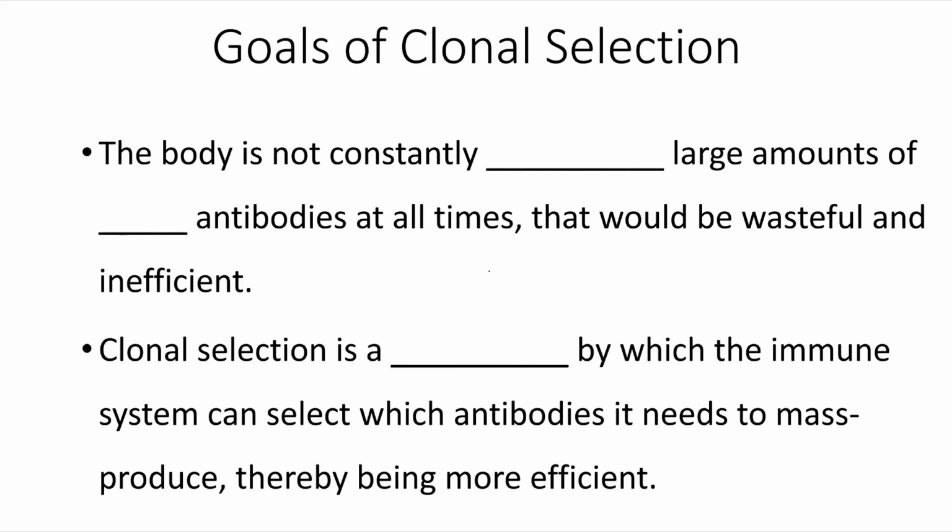Clonal selection is this process of priming our body's defenses for repeat exposure to the same antigen. The body is not constantly producing large amounts of all antibodies at all times. That would be wasteful and inefficient. Instead, clonal selection is the process by which the immune system can select which antibodies it needs to mass produce and make more of those, thereby being much more efficient.